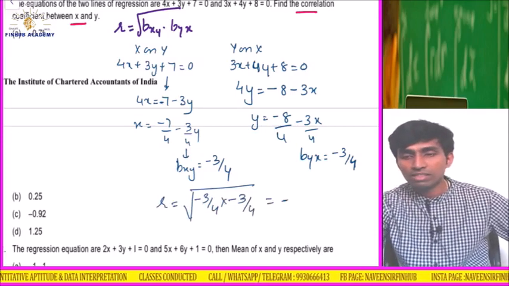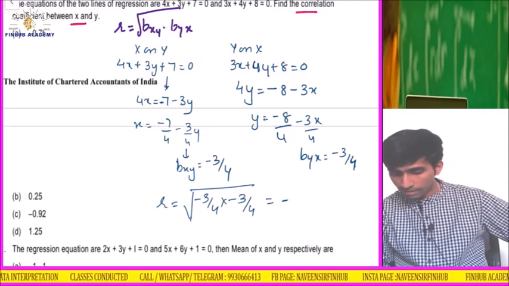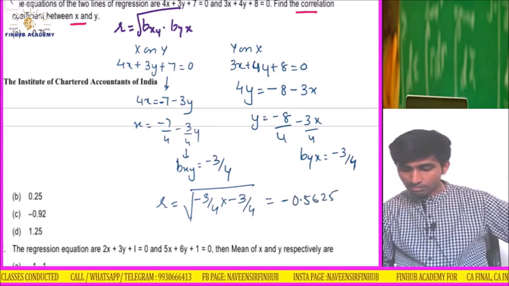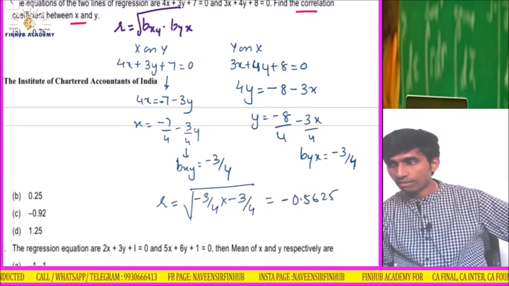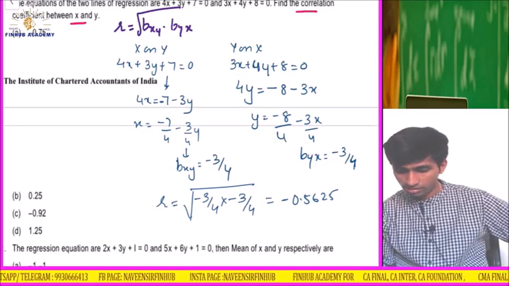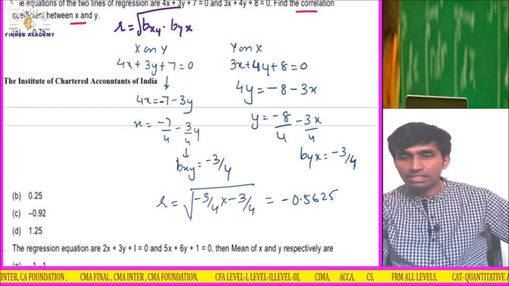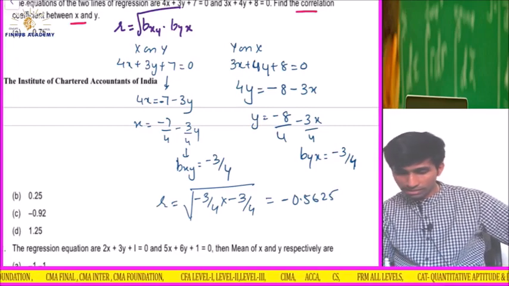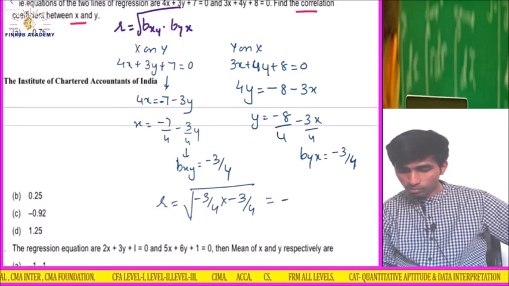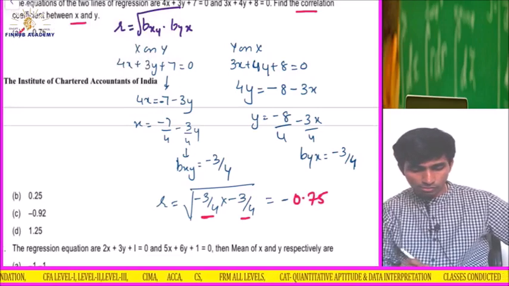We have learned this. 3 divided by 4 is 0.75, into 0.75 equals 0.5625. Oh no, I have to take the square root now. So 0.75, and if I take the square root, the answer is 0.75. I multiplied but I did not take the root. Okay, it is 0.75, but my answer will be negative. Why? Because both were minus. So the answer is A.